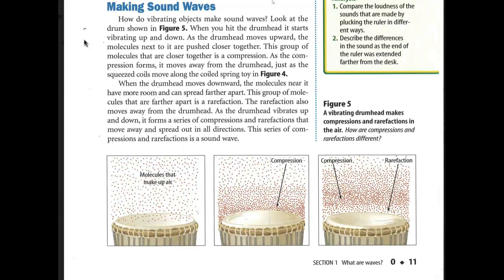When the drum head moves downward, the molecules near it have more room and can spread farther apart. This group of molecules that are farther apart is called a rarefaction. A rarefaction also moves away from the drum head. As the drum head vibrates up and down, it forms a series of compressions and rarefactions that move away and spread out in all directions. And that's what makes the sound waves.